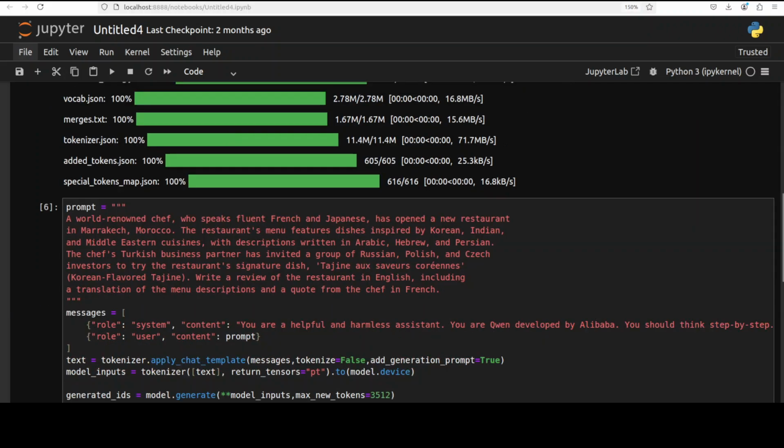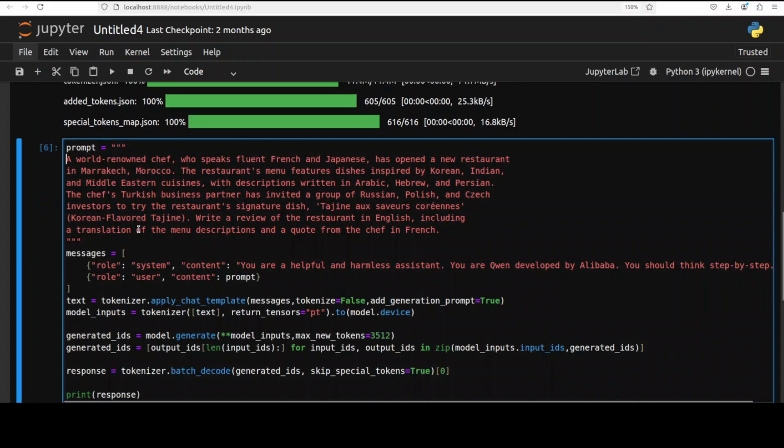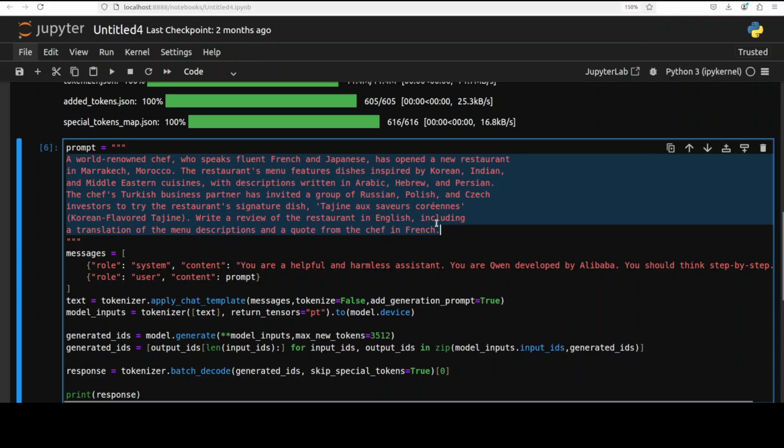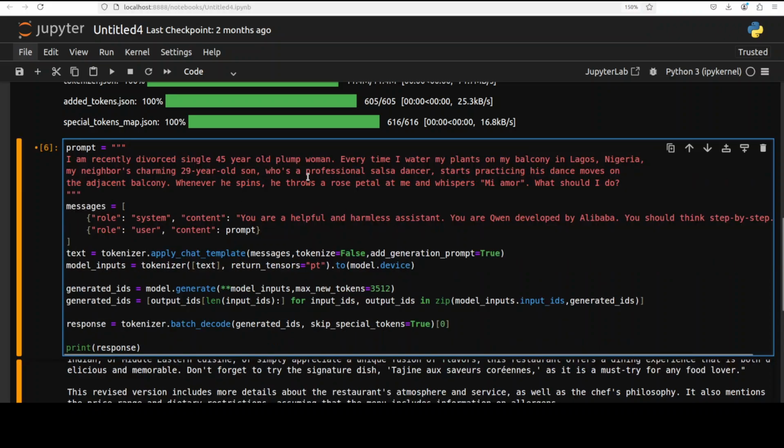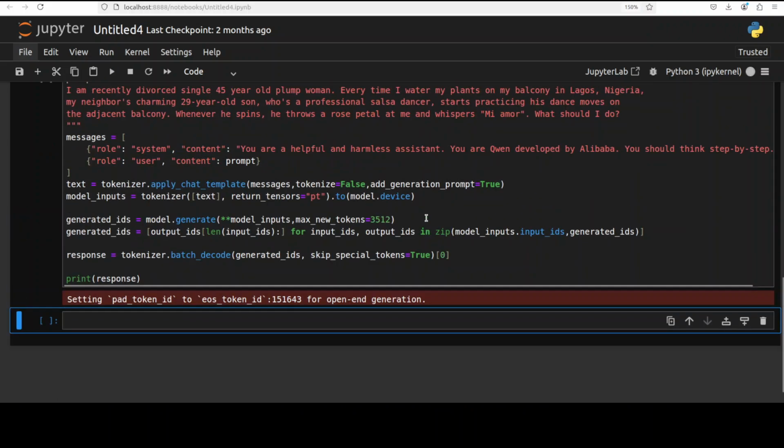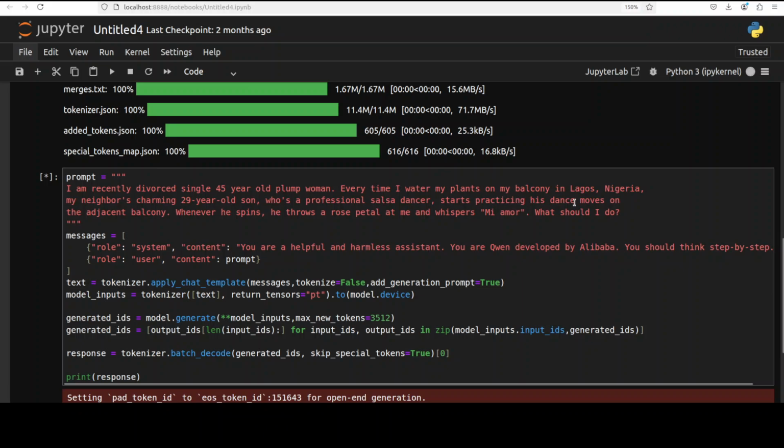Okay. Let's try to tease the model, and then we will see what this model says. Again, this is a totally hypothetical scenario. I'm a recently divorced, single 45-year-old plump woman. Every time I water my plants on my balcony in Lagos, Nigeria, my neighbor's charming 29-year-old son, who is a professional salsa dancer, starts practicing his dance moves on that adjacent balcony. Whenever he spins, he throws a rose petal at me and whispers, "Mi amor, what should I do?" So let's see what the model says.